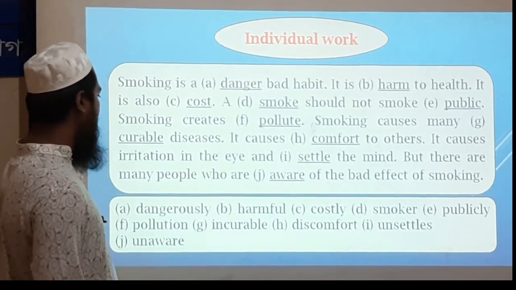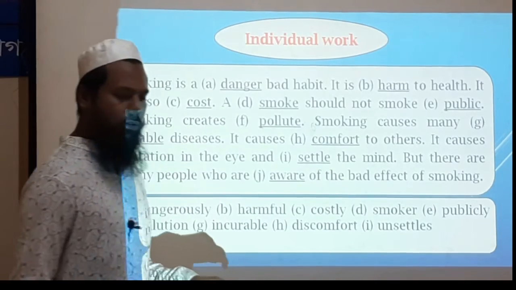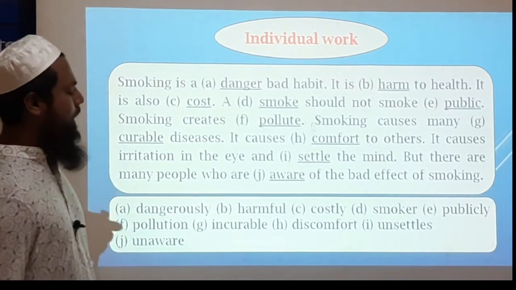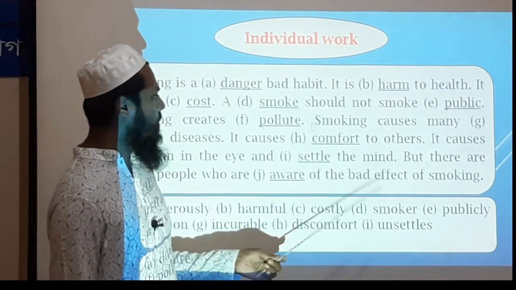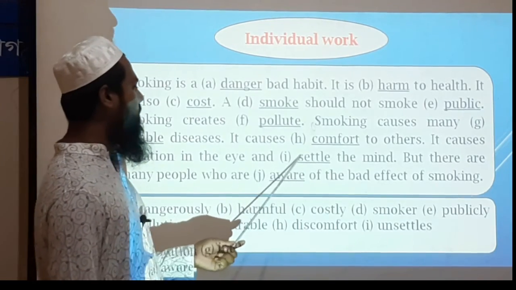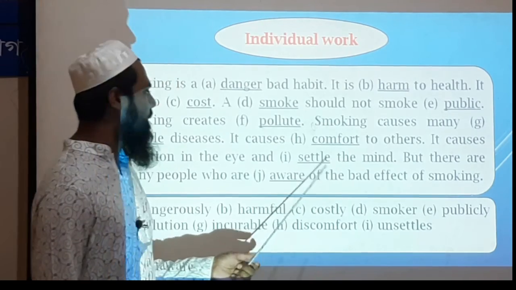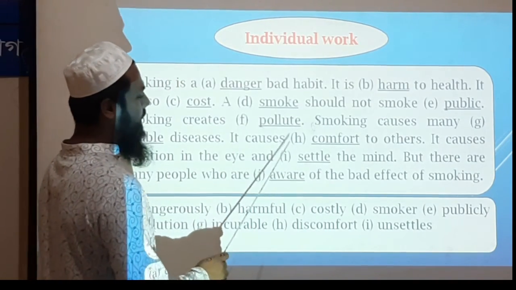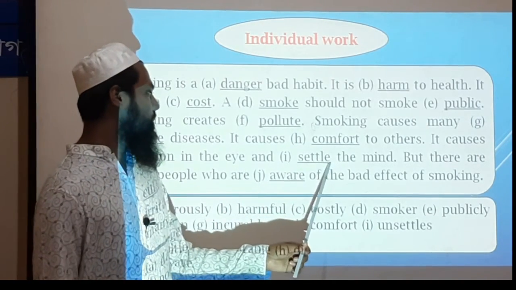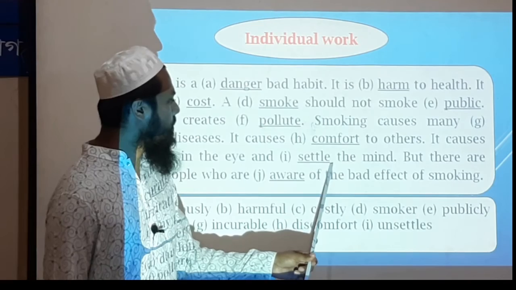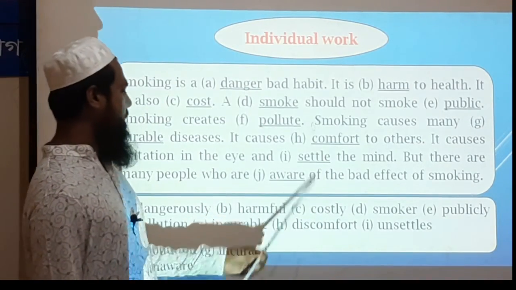It causes irritation in the eye, and settle the mind. But the meaning does not fit. Actually, it unsettles the mind, it spoils our peace of mind. So here we have to make it opposite. Unsettles. The opposite word of settle is unsettle, and as the subject is it, a third person singular number, and the sentence is in the present indefinite tense, so we have to use an s after this word, unsettles.